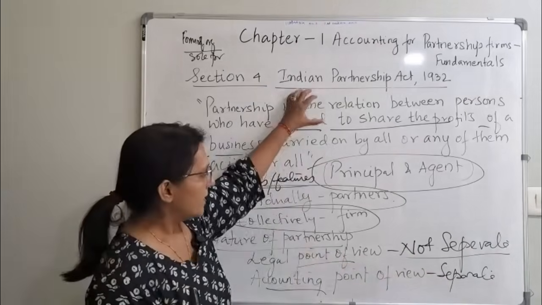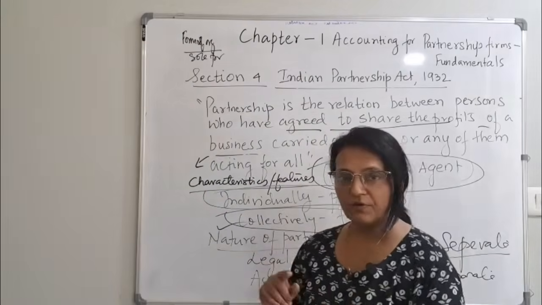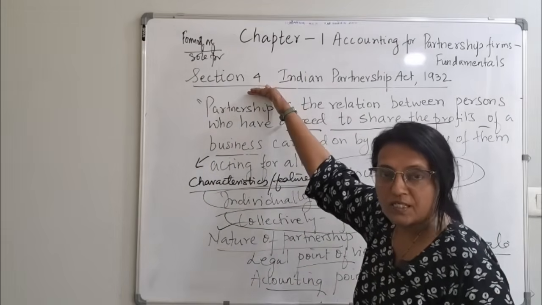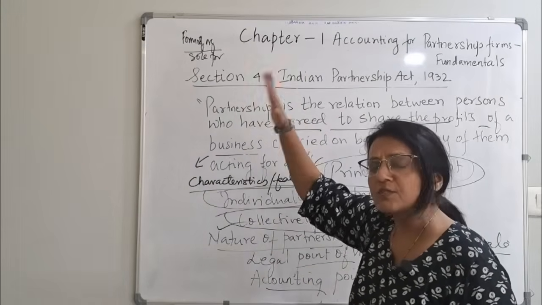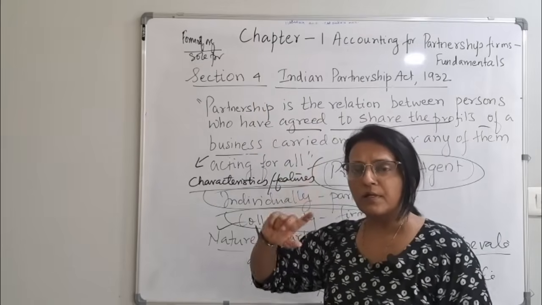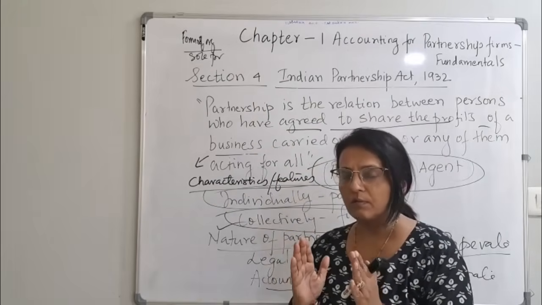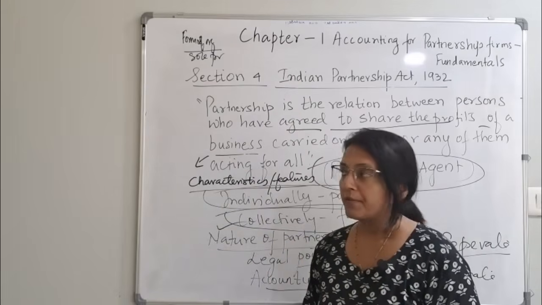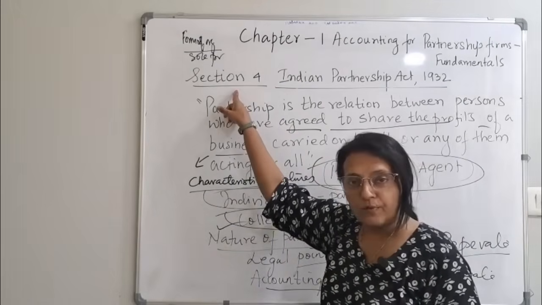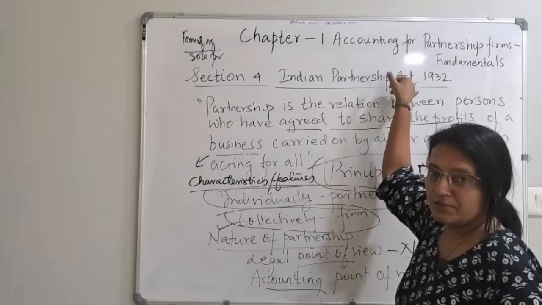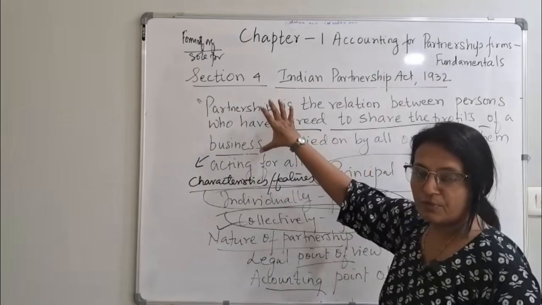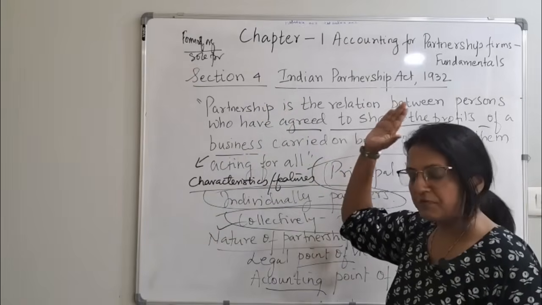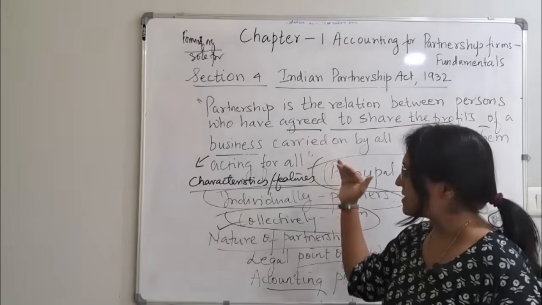So this part, whatever we have done, learn this section. Remember this for today. If you go on doing it one day at a time, it will be very easy for you. This is section 4 of the Indian Partnership Act 1932. Learn the definition properly. We will break this down and see what the characteristics are.